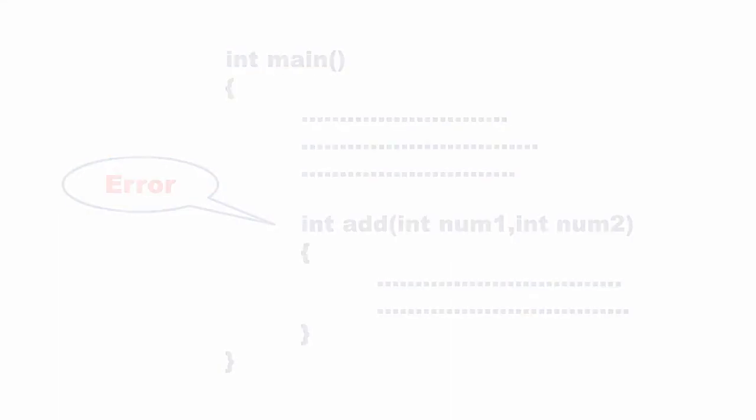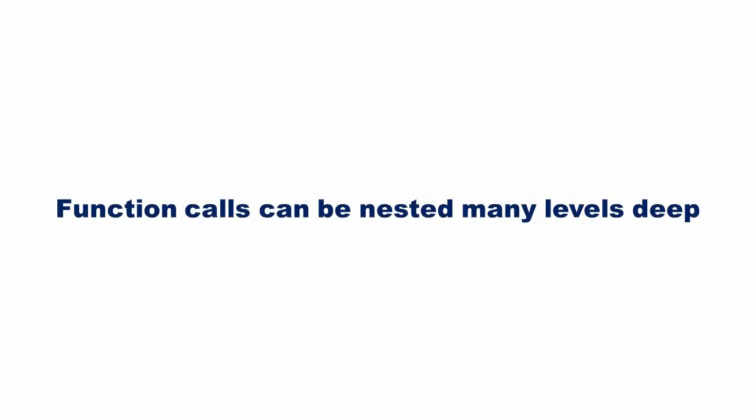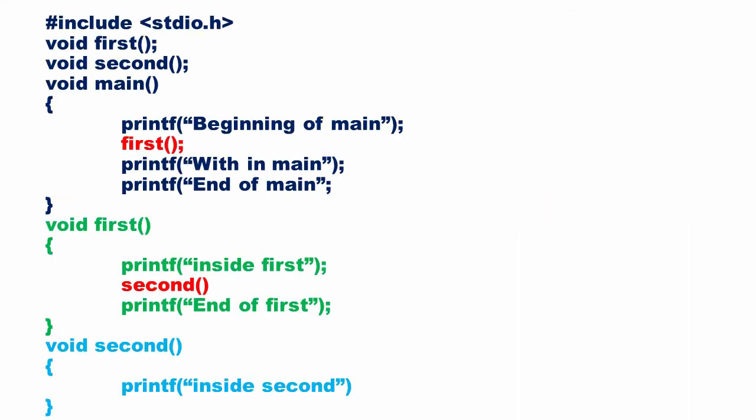This is an error. Function calls may be nested many levels deep. Nested function call simply means that one function can call another, which in turn can call another. In the program shown here, first is called from function main and second is called from function first. Here you can see that the output is different from the previous one.